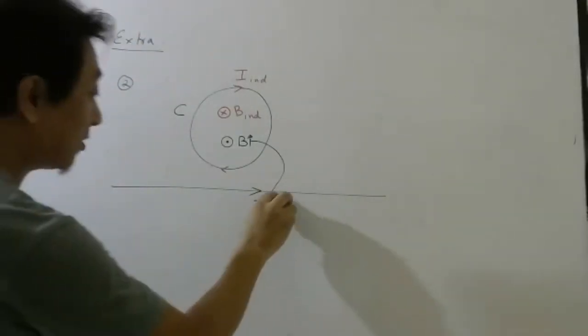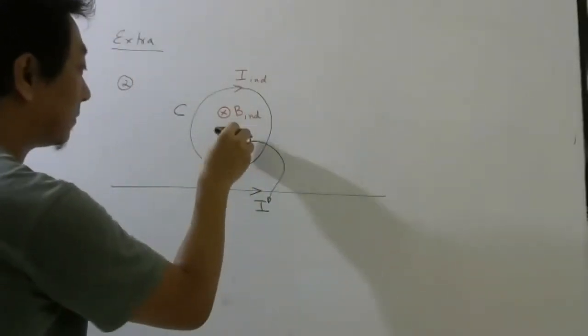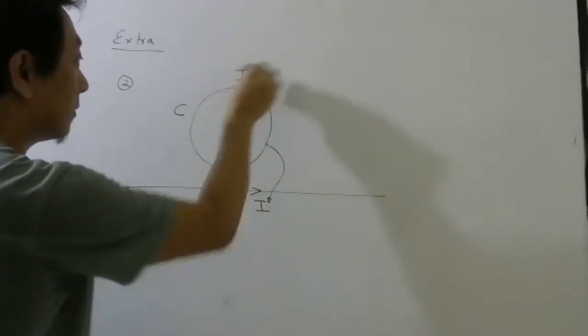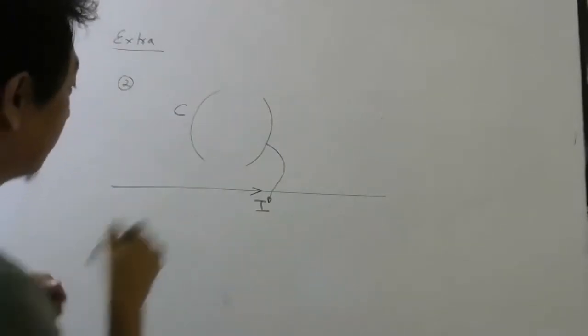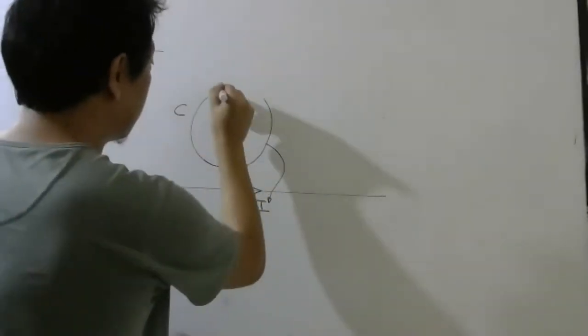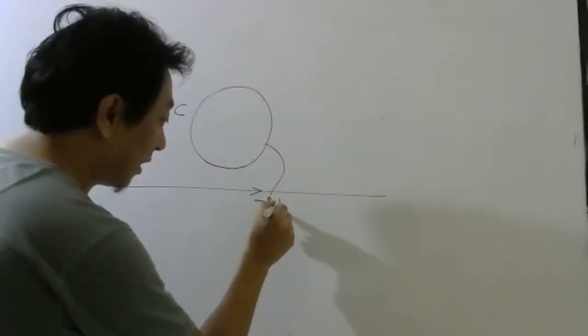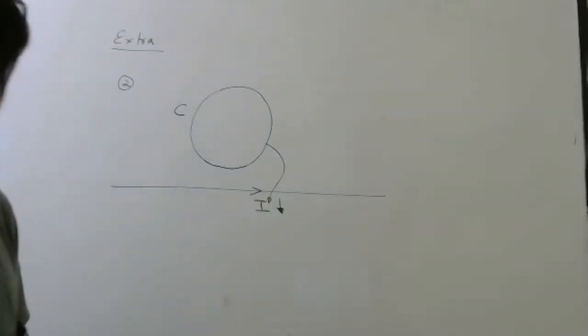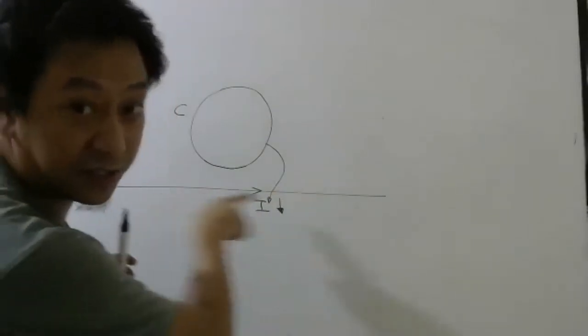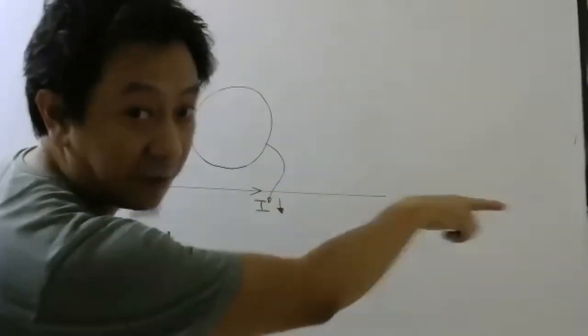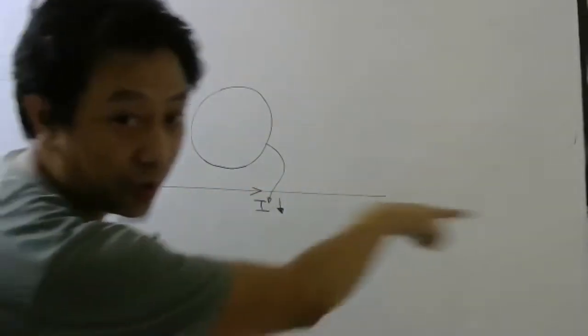Okay. Now same question. Suppose I say current is decreasing, but direction is same only. Direction is same. 10 ampere, 8 ampere, 6 ampere, 2 ampere, like that.